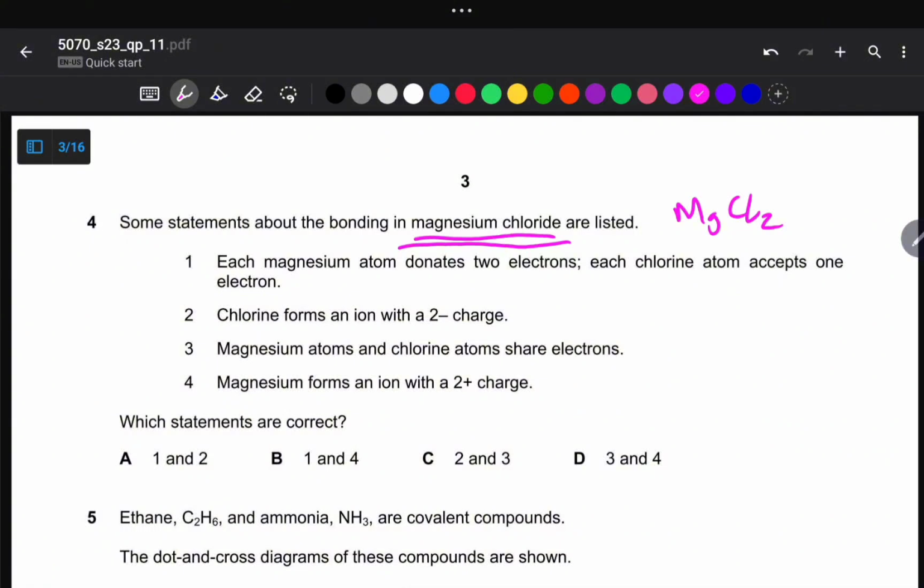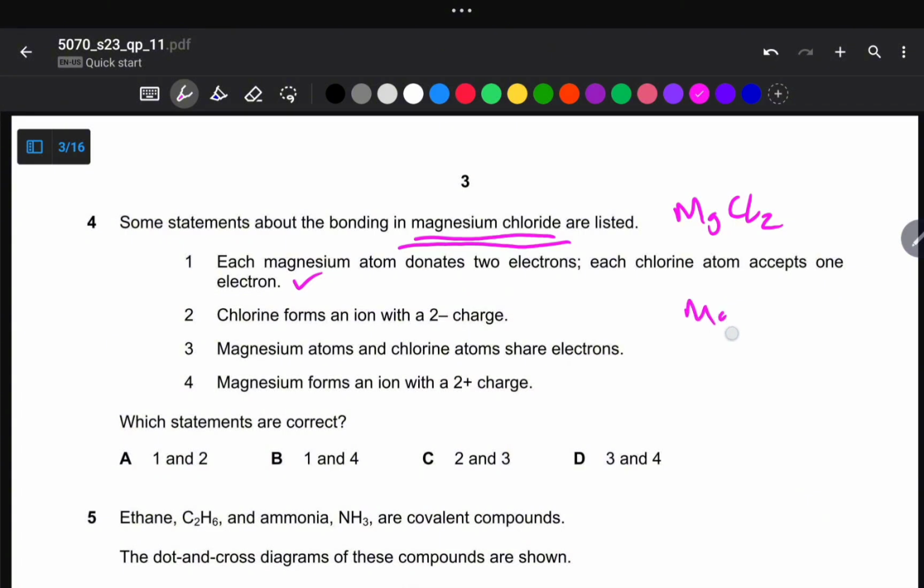2 electrons are being transferred from the magnesium atom to the chlorine atom to form the chloride ion, which is singly negatively charged. And then magnesium becomes a cation with the charge +2, and then chlorine becomes an anion with a single negative charge. So we then read our statements. So this first statement says each magnesium atom donates 2 electrons, and then each chlorine atom accepts 1 electron. So this one is correct.